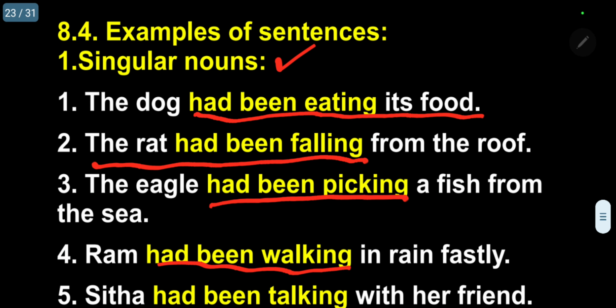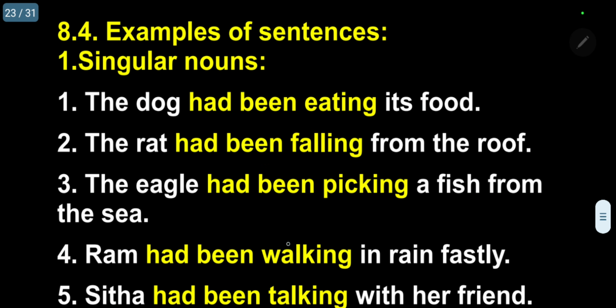Kindly follow: walk, normal verb ing; talk, normal verb ing; pick, normal verb ing; fall, normal verb ing; whereas eat is an irregular verb. It ends with T, but it's not a vowel, two vowels, so I am not adding another T. Eating. This is very interesting information.